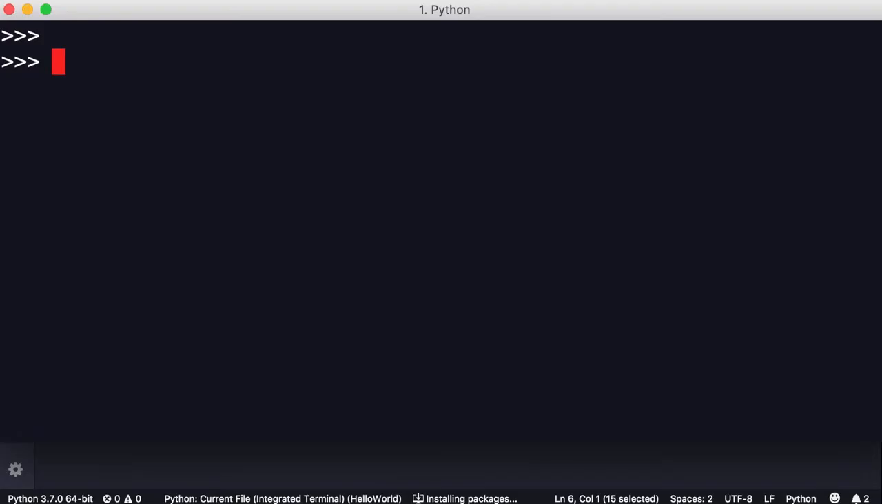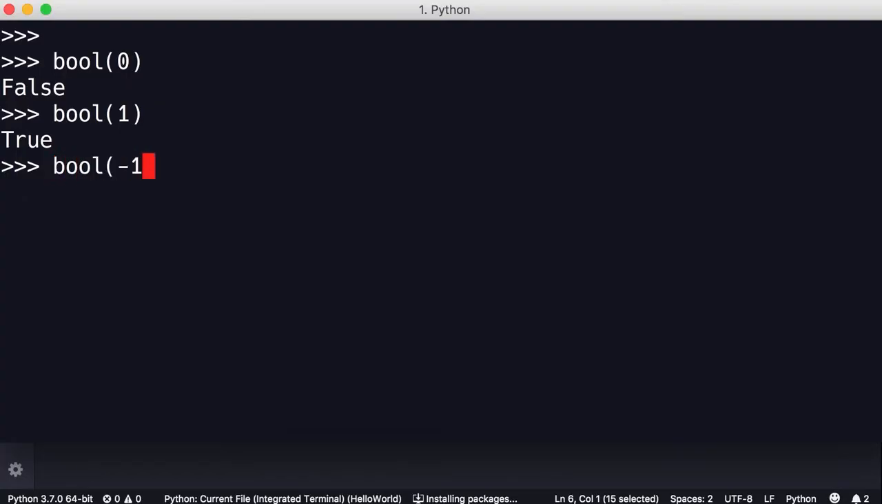So in this interactive shell in Python, let's convert the number 0 to bool. That's falsy, so we get false. What about bool of 1? We get true. If we pass a negative number, we'll also get true. If we pass a number larger than 1, like 5, we still get true. So we only get false when we try to convert 0 to a Boolean.